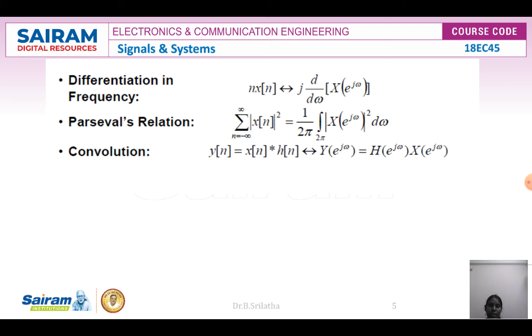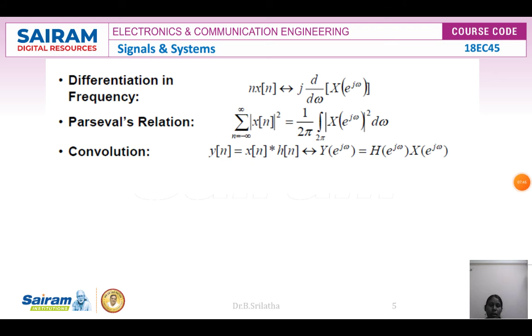Now the last one is convolution. y of n is the convolution of the two signals x of n and h of n. Convolution of the two signals in the time domain corresponds to multiplication of their discrete time Fourier transforms in the frequency domain. So the discrete time Fourier transform of x of n times H of e power j omega.